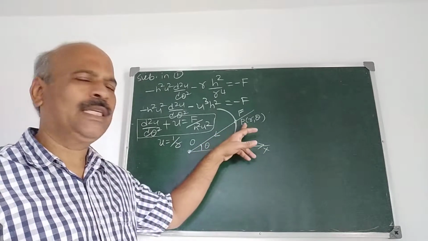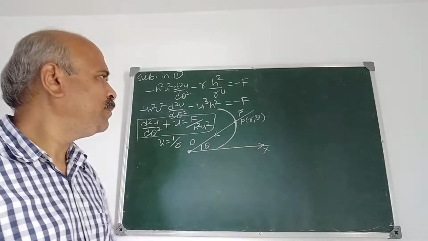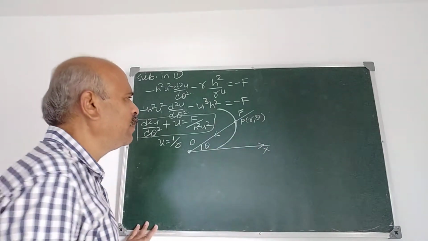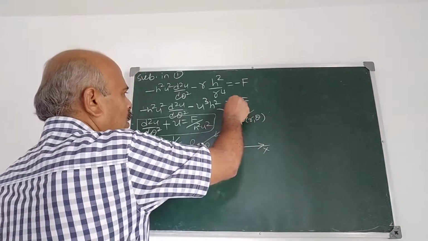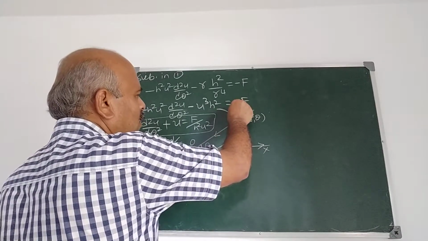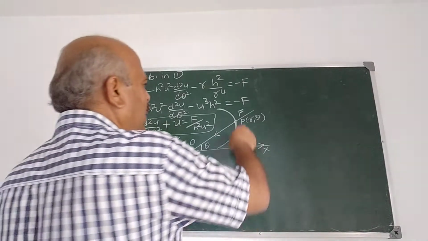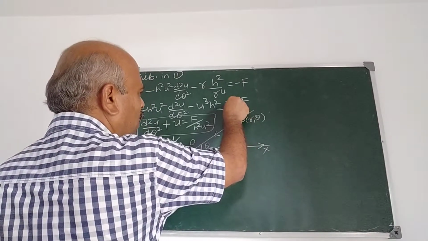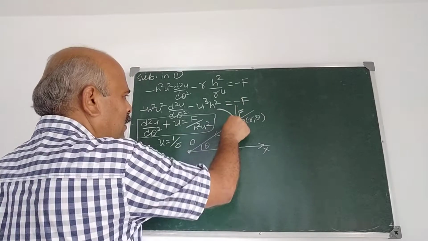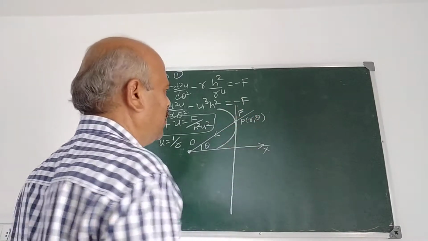Polar coordinates of the points are taken. Pedal means, in the pedal form, we express the equation or point in terms of p and r. For that, we consider the tangent at this point P.